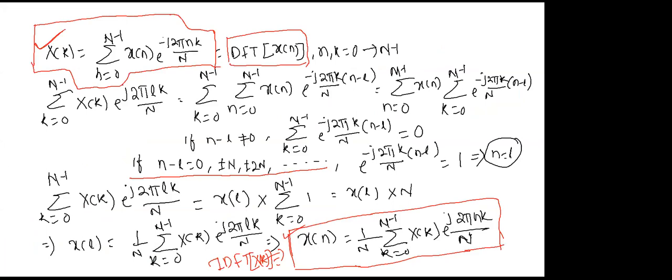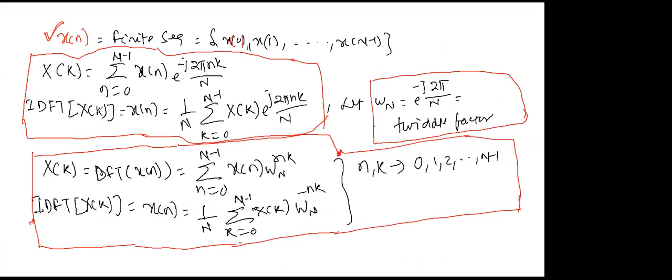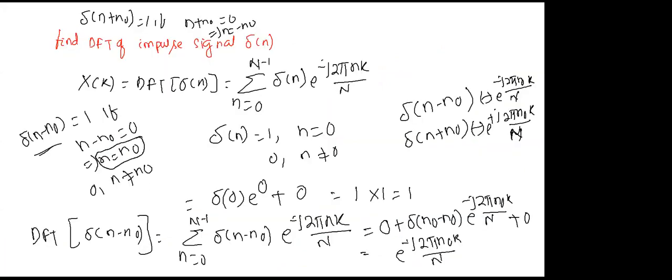After that we wrote this as the discrete Fourier transform and inverse discrete Fourier transform formulas, and we took one twiddle factor. The twiddle factor problem I will do in the next class, as time is over. Then we did a simple basic problem, how to find the discrete Fourier transform of a sequence.